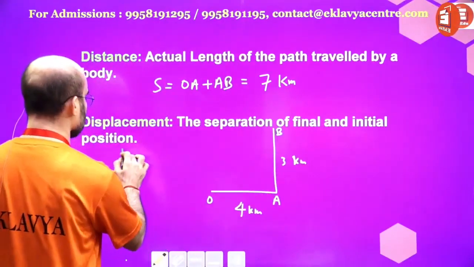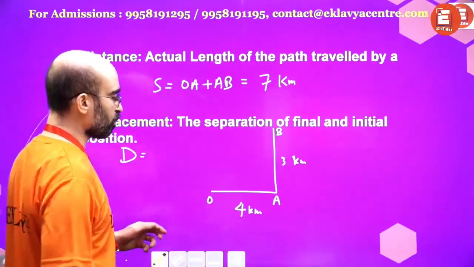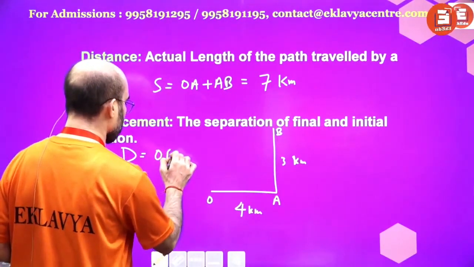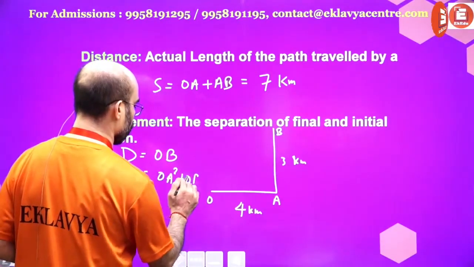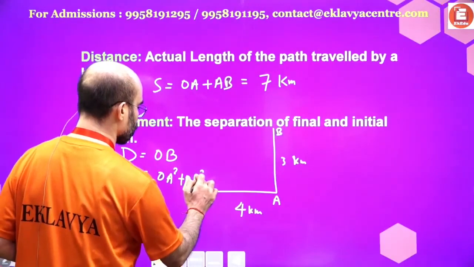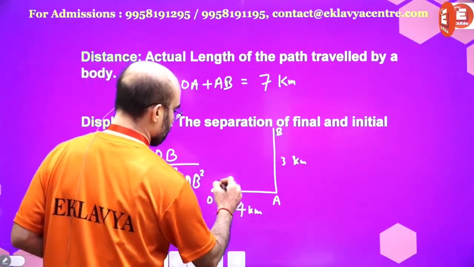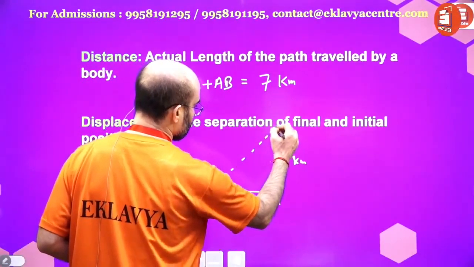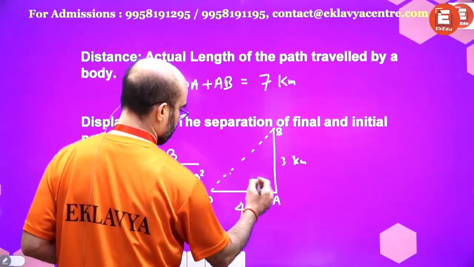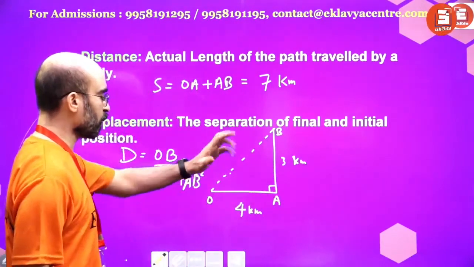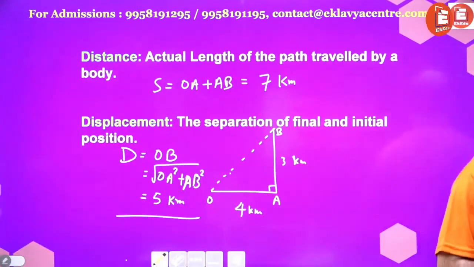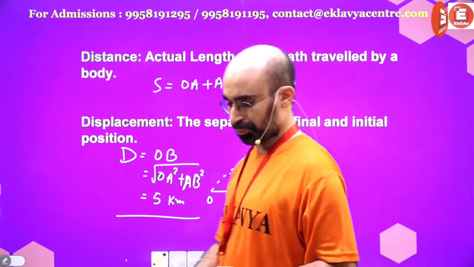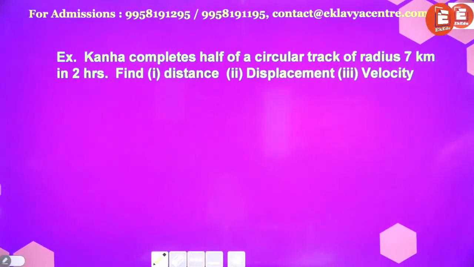But when you say displacement, it would be what? OB, which is equal to the square root of OA square plus AB square. That is Pythagoras theorem, right? So this you need to find out. Using Pythagoras theorem, you can easily get this result, that comes as 5 kilometers. This is very simple. Now let us move further. This one. Can you tell me what's the answer for this?